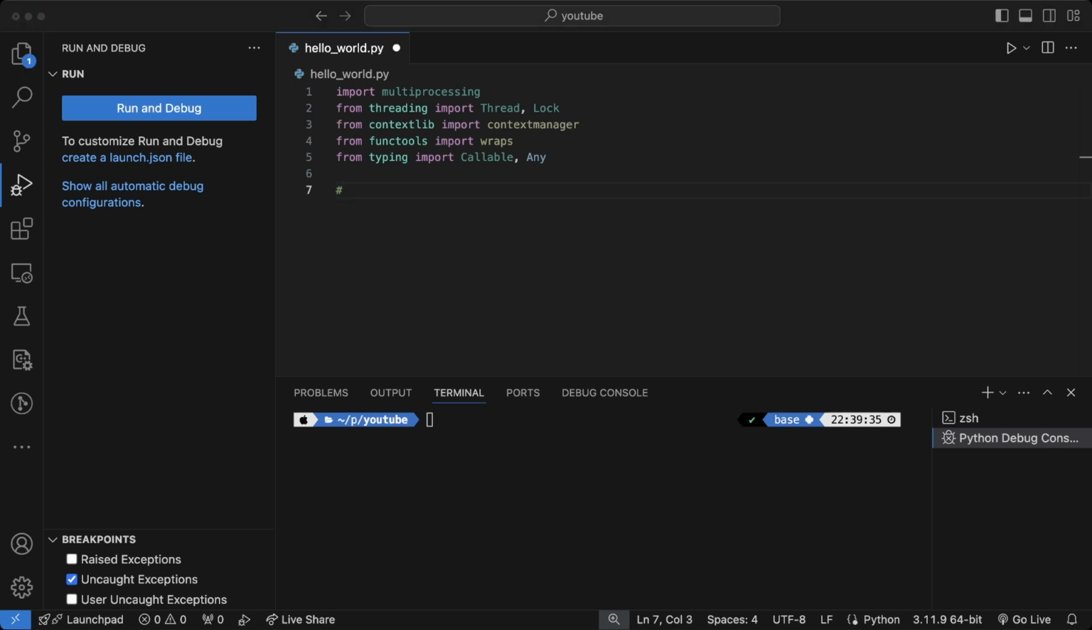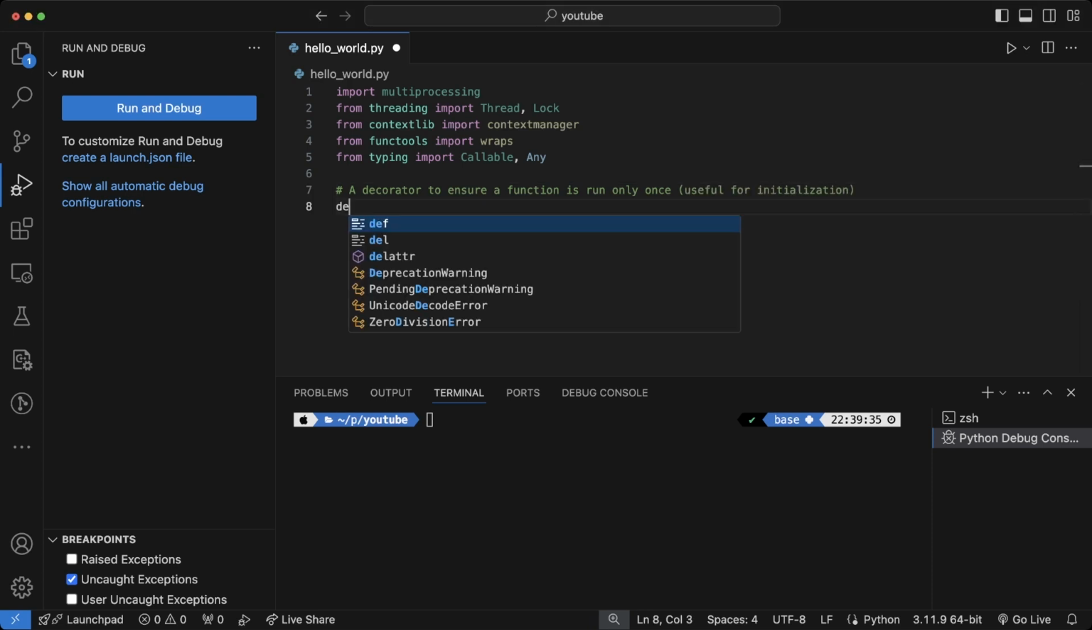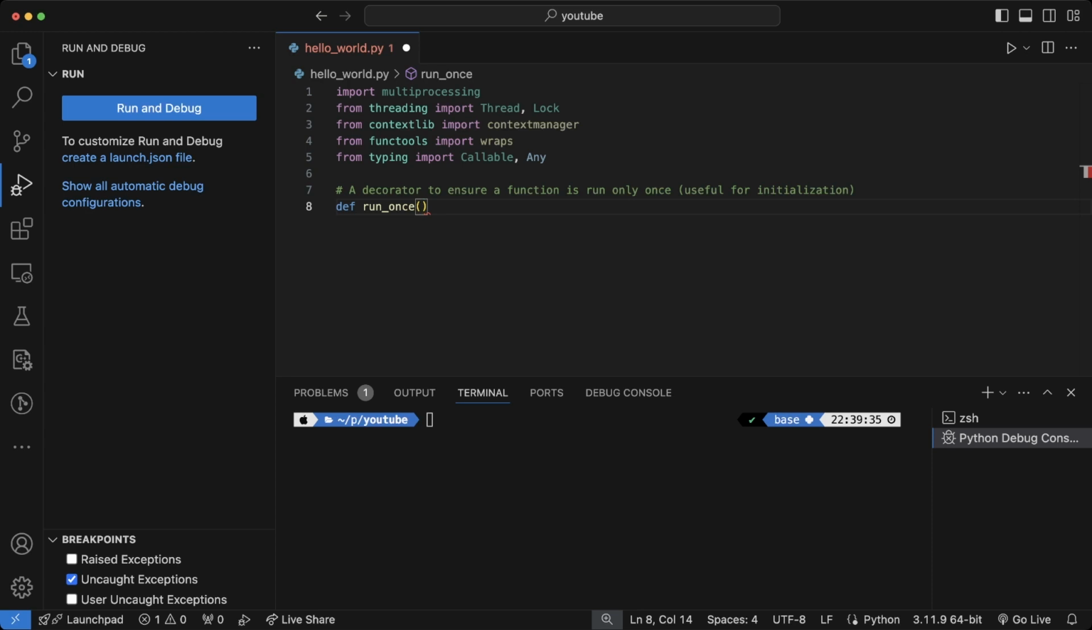First, we need a decorator to ensure certain functions run only once. This is useful for initializing resources like setting up a database connection, or in our case, making sure our hello world is only set once.